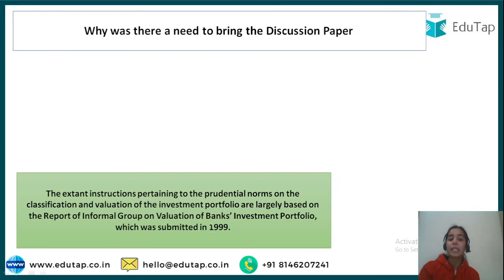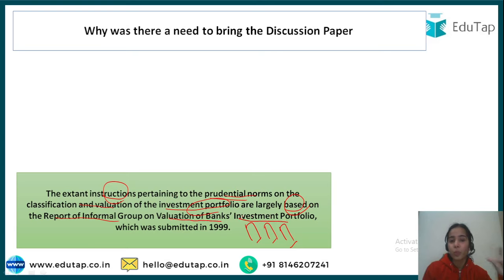But before that, let's understand why there was a need to bring the discussion paper, why there was a need to classify and value the investment portfolio differently. The existing instructions on the prudential norms on the classification and valuation of the investment portfolio were largely based on the report of the informal group. The existing instructions in India regarding how the classification of the investment portfolio should be done are according to the report of the informal group on valuation of banks' investment portfolio.